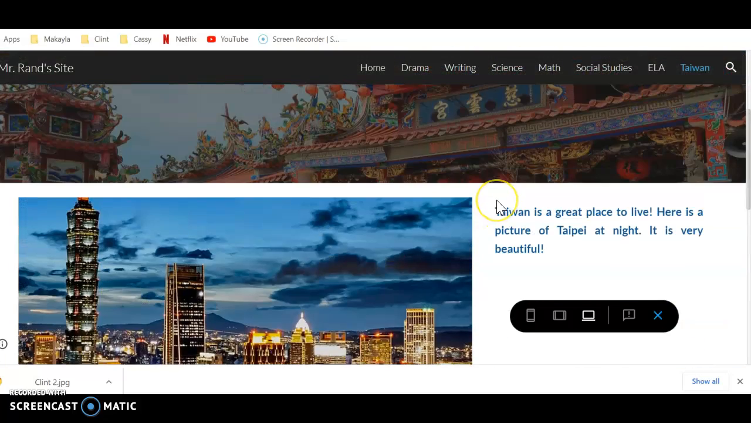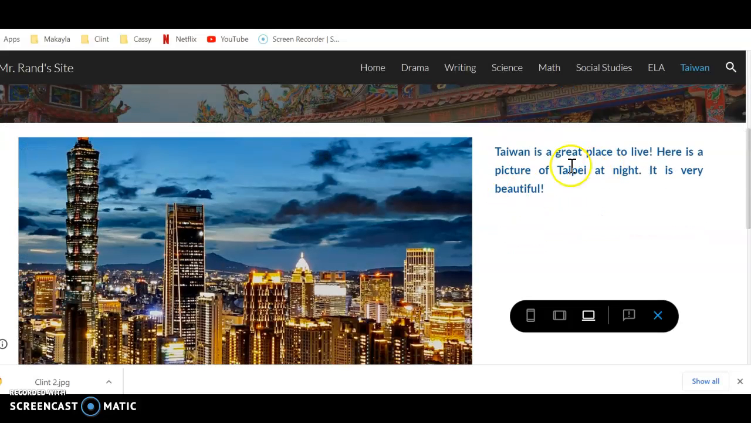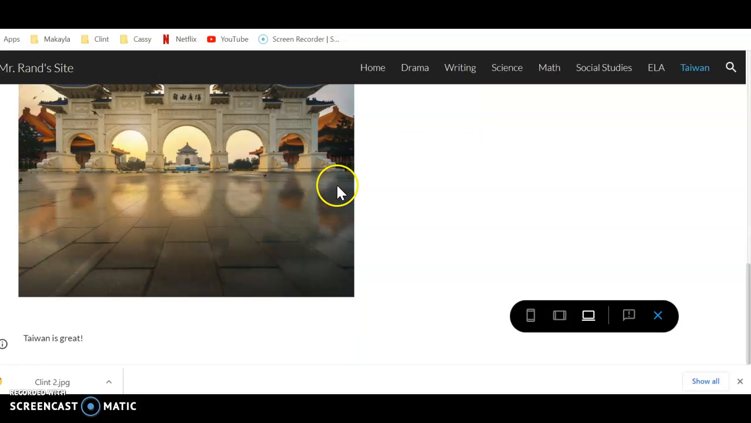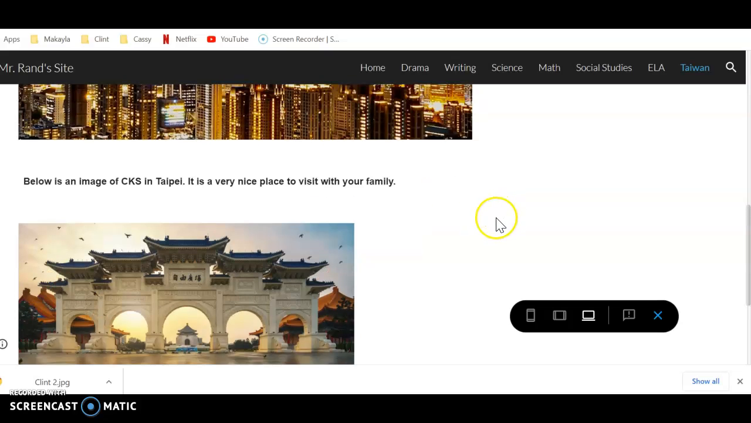Now remember, you need to add 3 pictures also of Taiwan, and then 1 or 2 sentences with each picture. That's it. So Taiwan is a great place to live. Here's a picture of Taipei at night. It's very beautiful. Below is an image of CKS in Taipei. It's a very nice place to visit with your family. Taiwan is great. So I need to add 1 more picture.